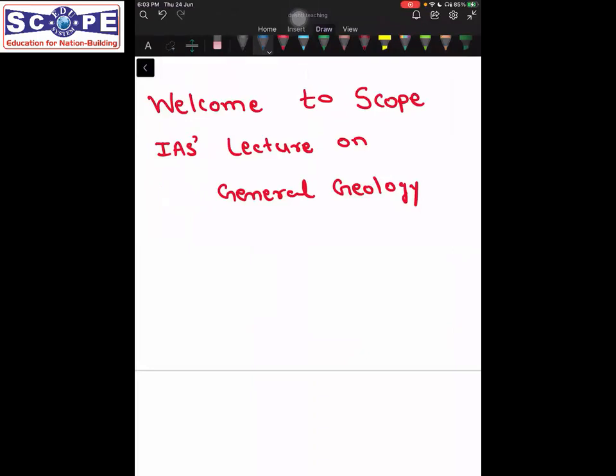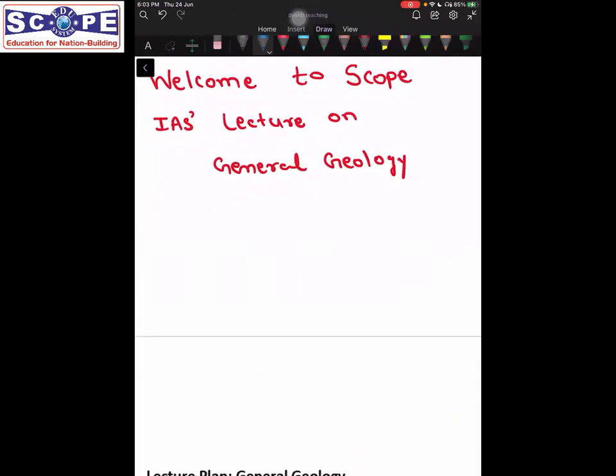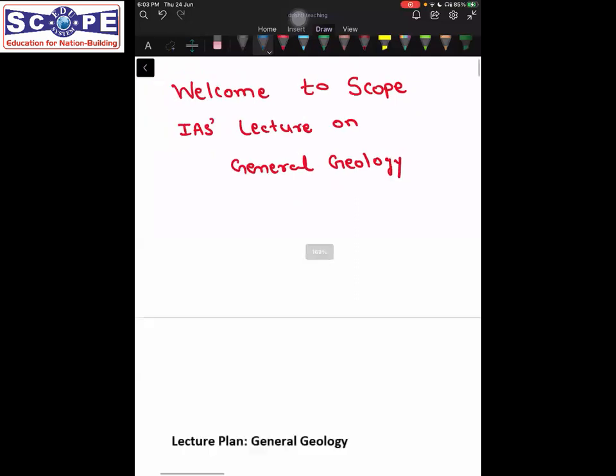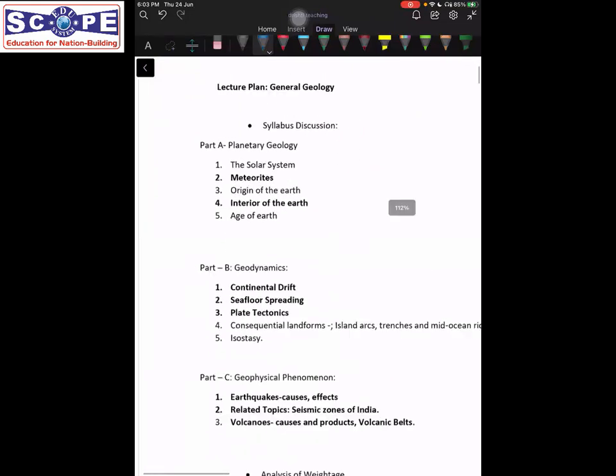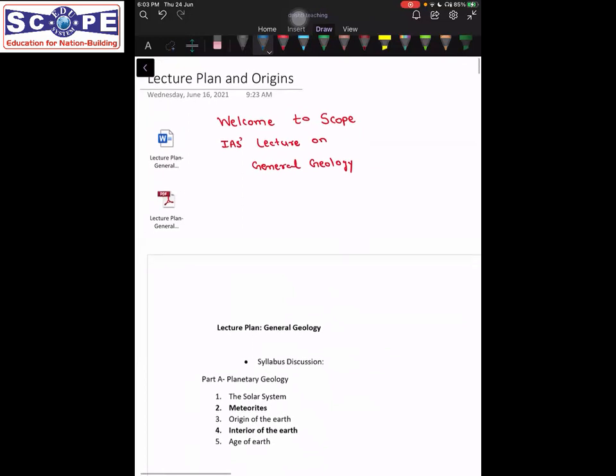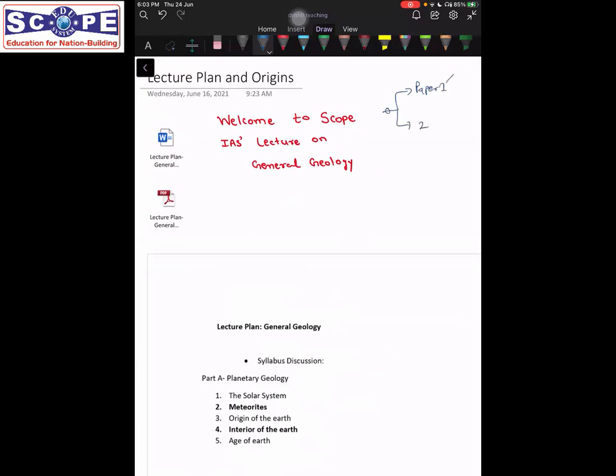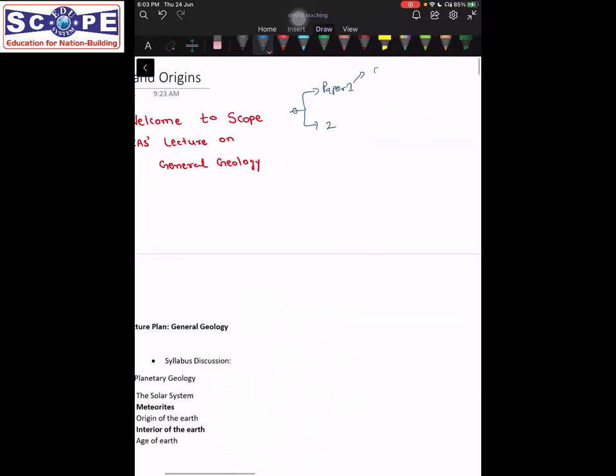Let's begin with our class of general geology. General geology is a subject in paper one of the UPSC Civil Services examination. And I believe you must be aware that the optional paper consists of two papers, paper one and two. So the first subject in paper one is general geology, right?